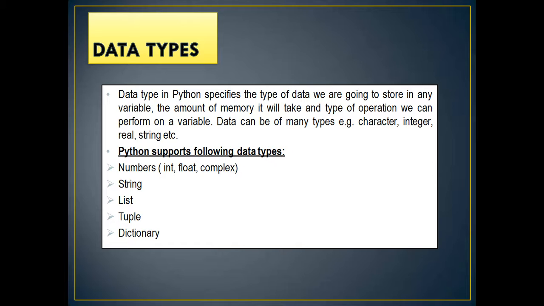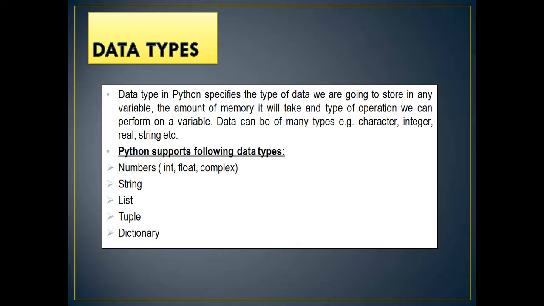So therefore, the data type in Python specifies the type of data we are going to store in any of the variables. Basically, the amount of memory it will take and the type of operation we can perform on that value or a variable. Isn't it right? There are two basic purposes of a data type. One is to know how much size it requires, or how much memory or how many bytes it requires, and the type of operation that is eligible, the valid operations. Operations which are allowed and which are not allowed, that we should know on that particular value stored in a variable.